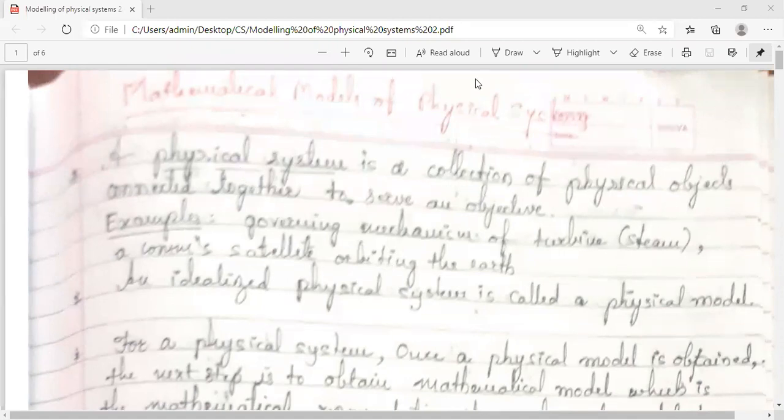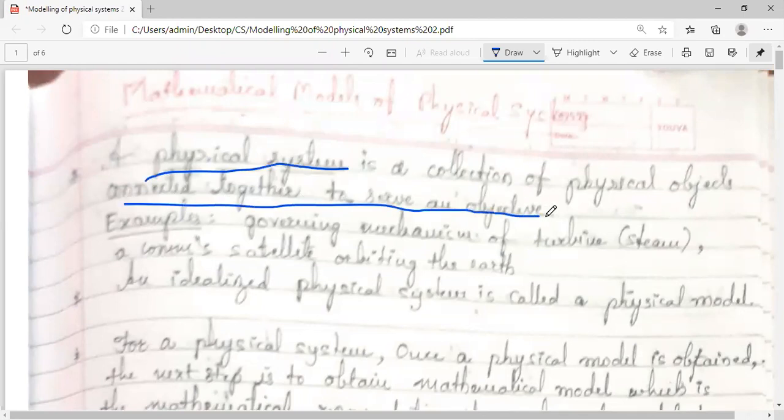A physical system is a collection of objects connected together to serve an objective. So you know what is a control system. So likewise, what is a physical system? I have defined. It is a collection of some objects which are connected together. So any system, definitely interconnection of components will be there.